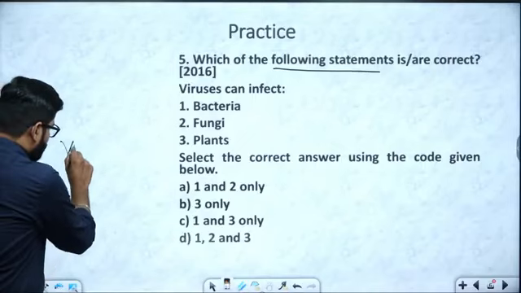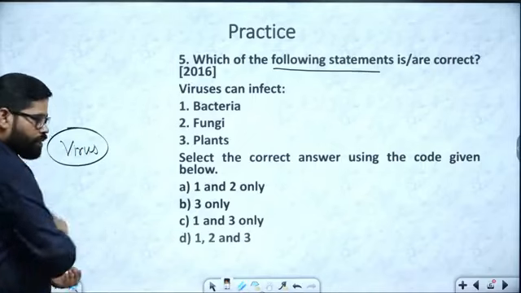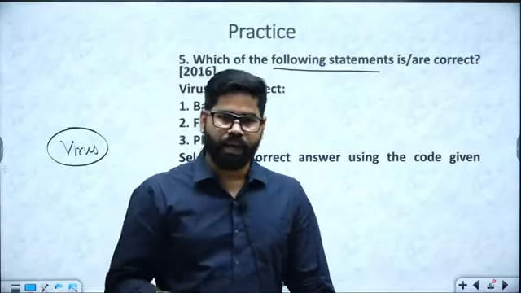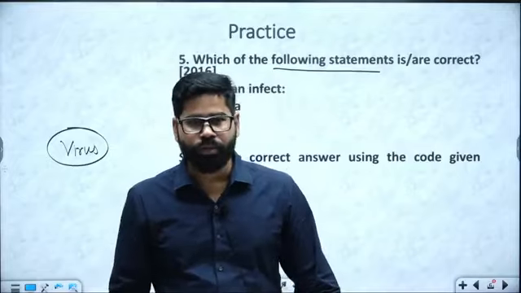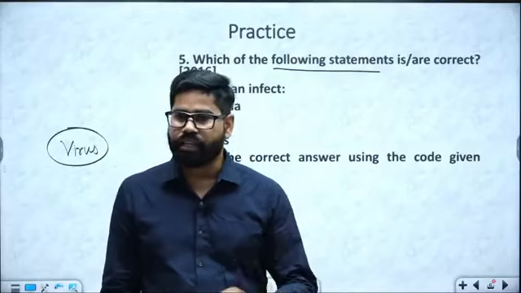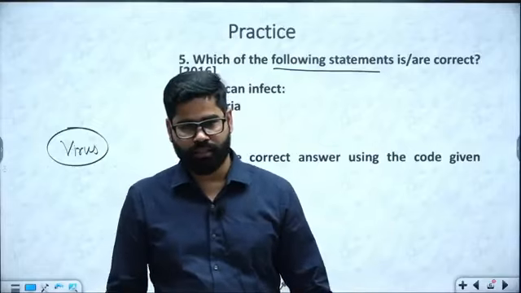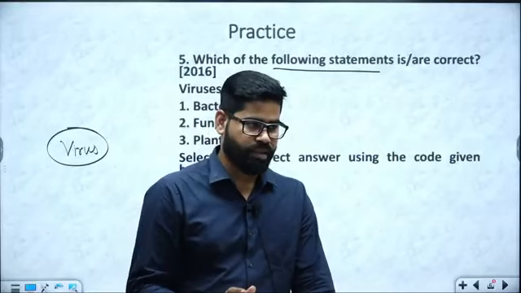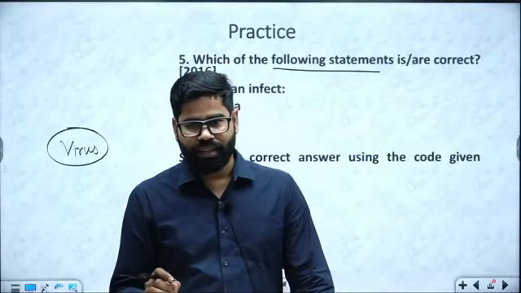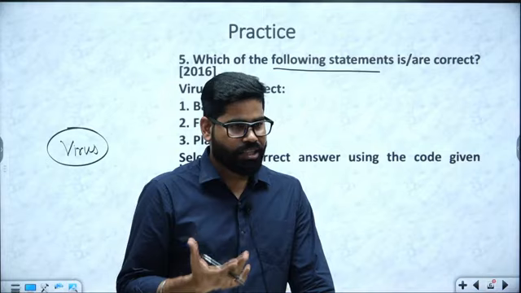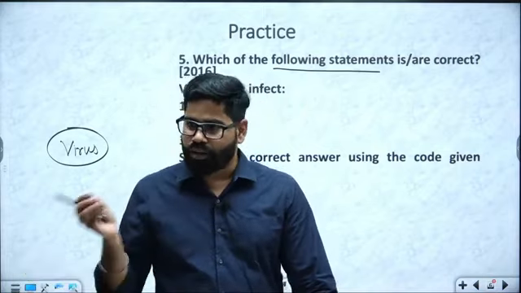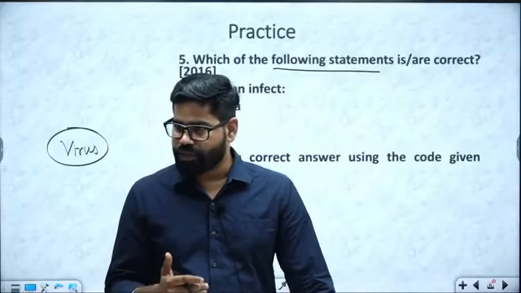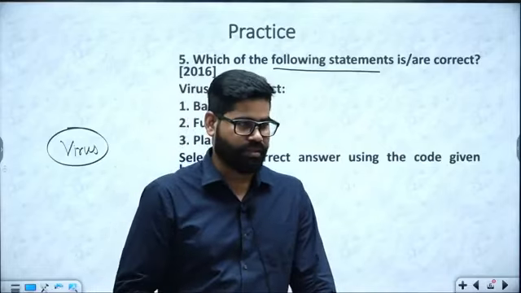If we are talking about virus, we have seen multiple types of virus. Some are impacting plants also, some are impacting animals also. Viruses can infect each and every living organism on earth. Not a single living organism is immune from virus. So every cell can be infected. So whether it is bacteria or fungi or even plants or animals, every one of them is going to be infected by the viruses.